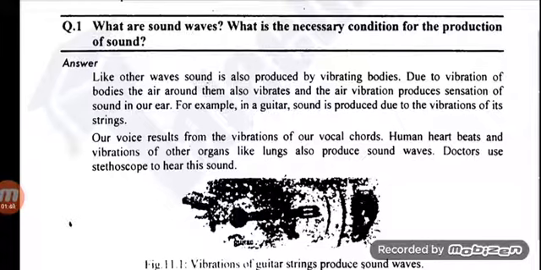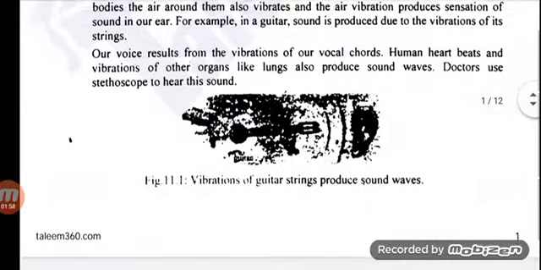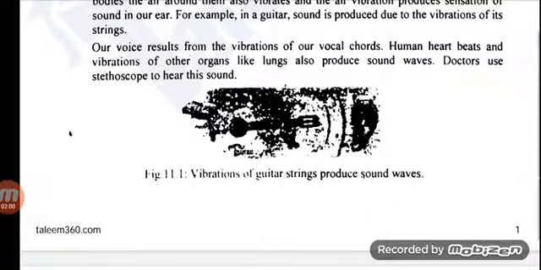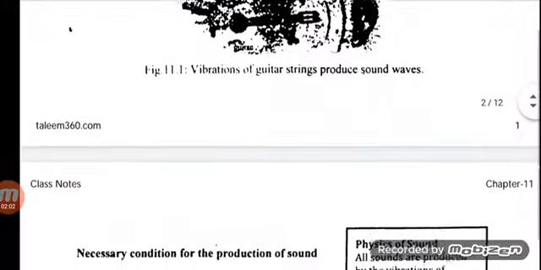For example, in a guitar, sound is produced due to the vibration of its strings. Our voice results from the vibration of our vocal cords. Human heart beats and vibrations of other organs like lungs also produce sound waves. The doctor uses a stethoscope to hear this sound. Vibration of guitar strings produces sound waves.